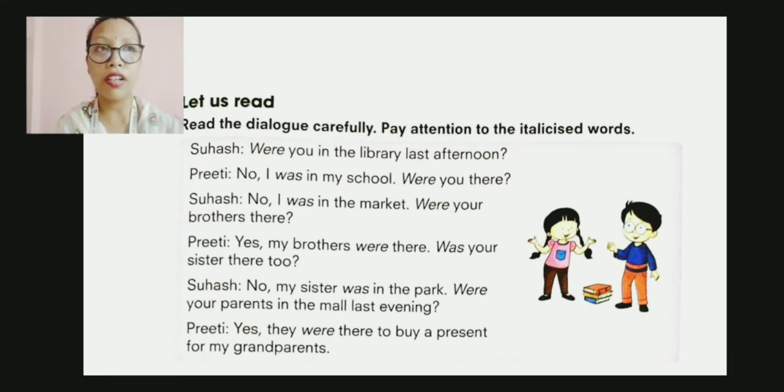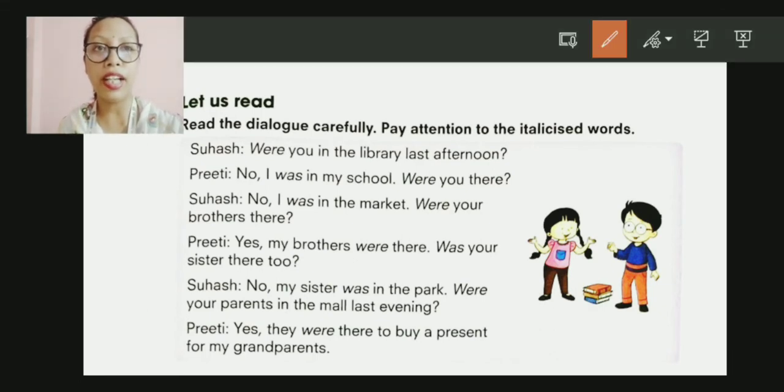So here, if you have noticed, were has been italicized, and this is a past tense to be verb. But here we have used it with you. I have already told you, you has its own rules. Though it is singular, it has its own rules. So with you, we are going to use were. Though it is singular, we will be using were. Okay. So, were you in the library last afternoon?